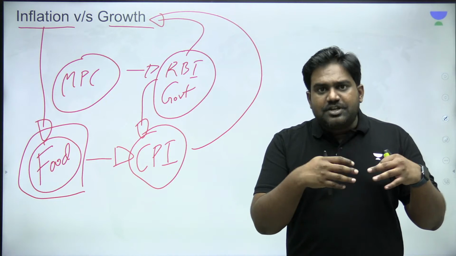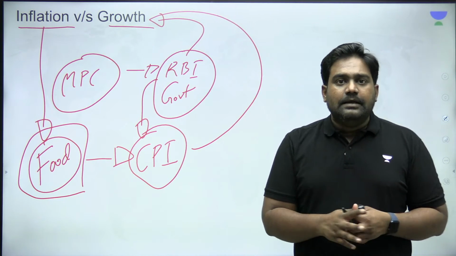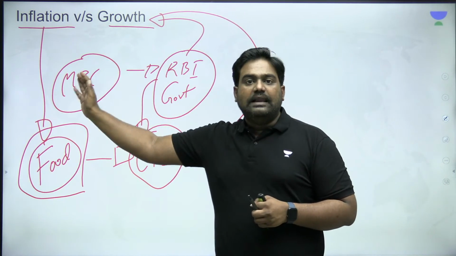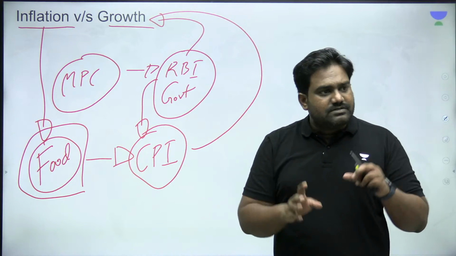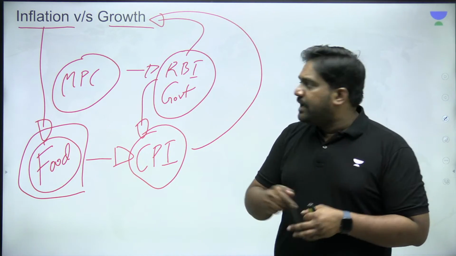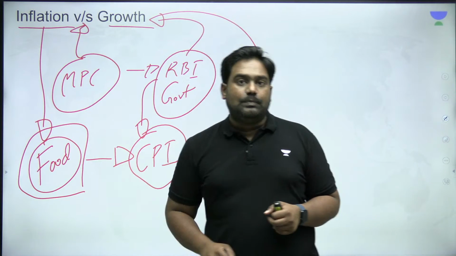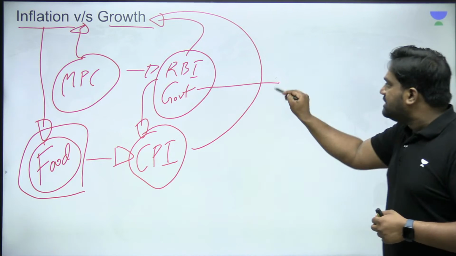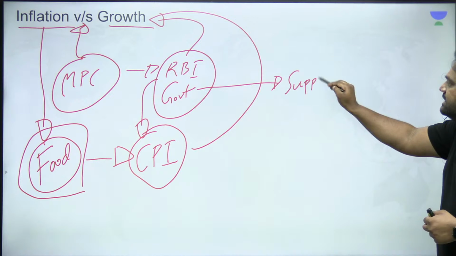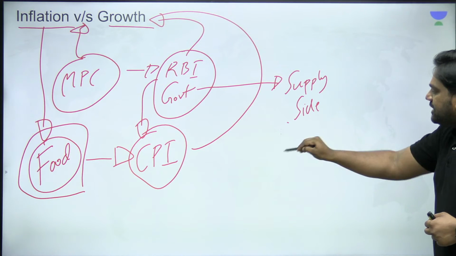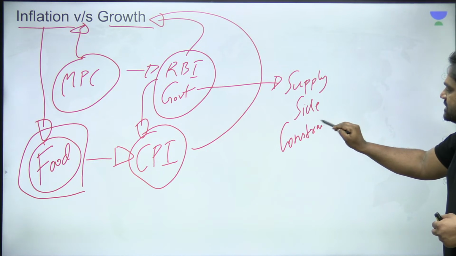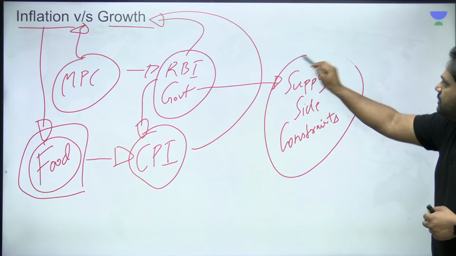So if we wish not to enter this vicious cycle, then it's important to maintain a balance between the inflation objectives and the growth objectives. So this is where the Monetary Policy Committee has a very big role to play, and the government has a bigger responsibility to ease the supply side constraints. So this is what the article is talking about.